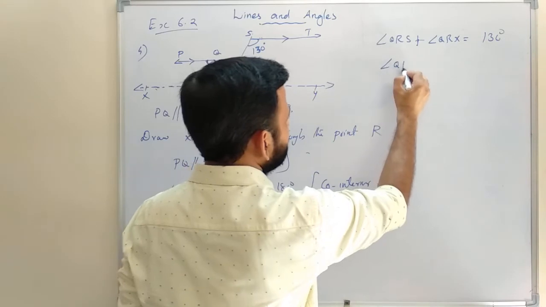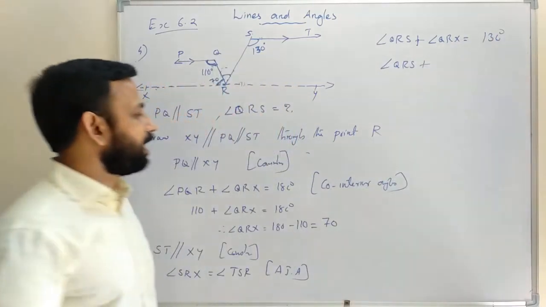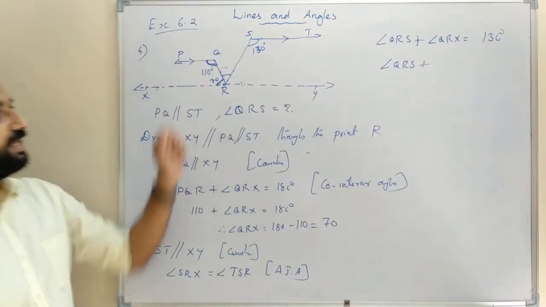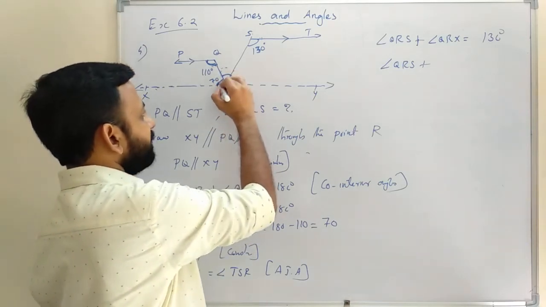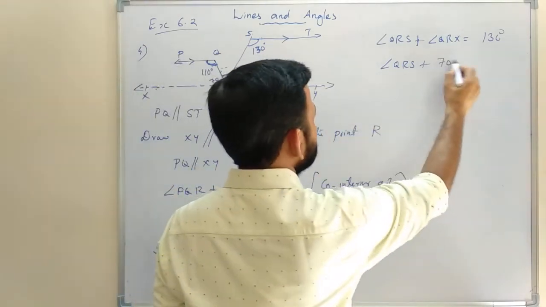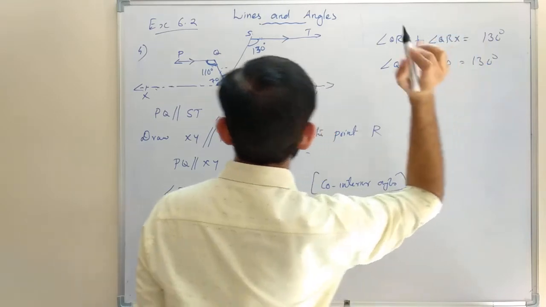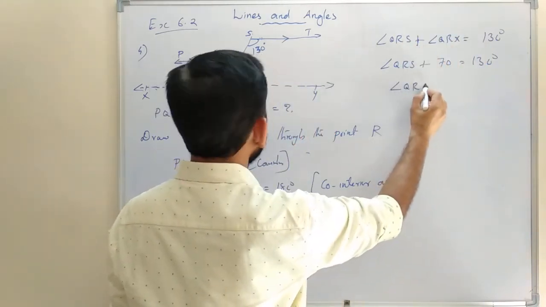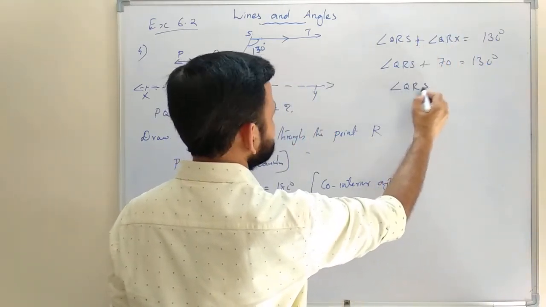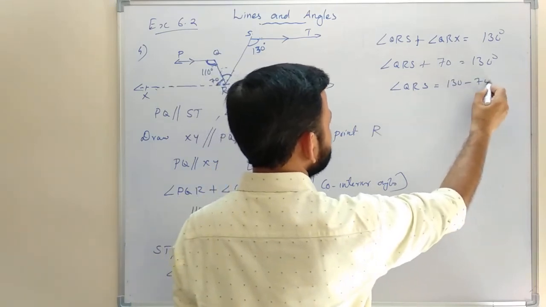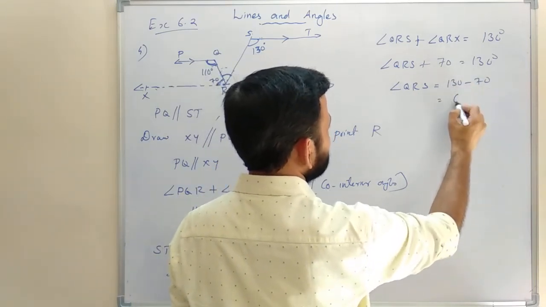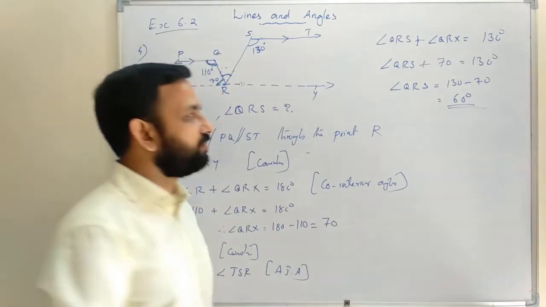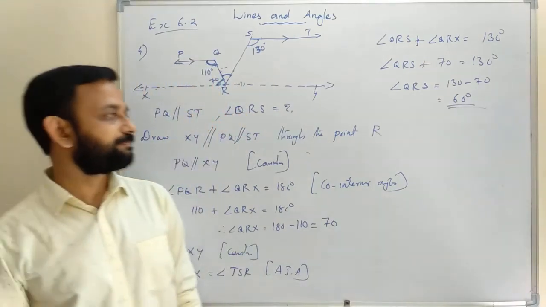That is angle QRS plus angle QRX, and we already got 70 degrees. So this one plus 70 equals 130 degrees. Therefore angle QRS is equal to 130 minus 70, that is 60 degrees. So we got angle QRS is equal to 60 degrees.